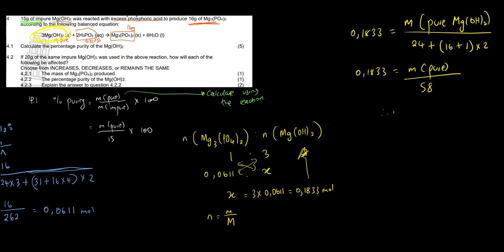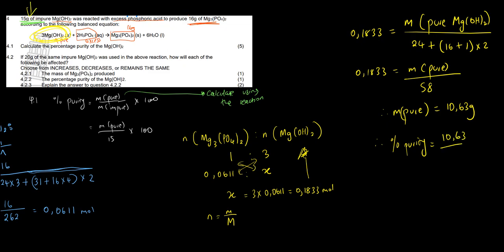Therefore the mass of the pure substance is going to be 0,1833 times 58, which is 10,63 grams. Therefore the percentage purity now is going to be the pure one, 10,63, over the impure.